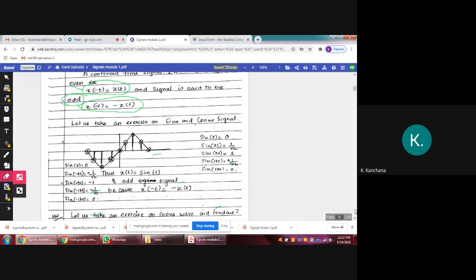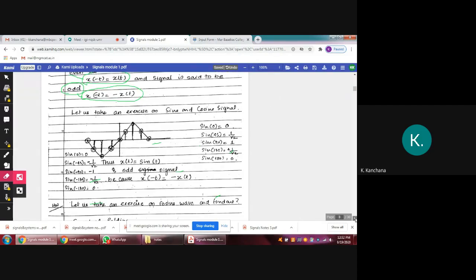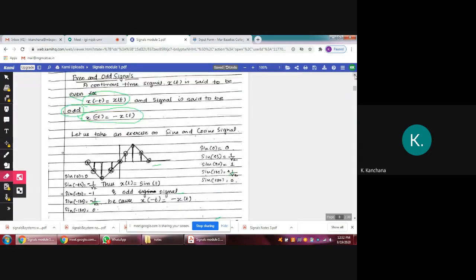Similarly, what about the cosine wave? X of minus t is equal to x of t, good, even signal. Suppose we take x of t equal to cos t. So x of minus t is cos of minus t.